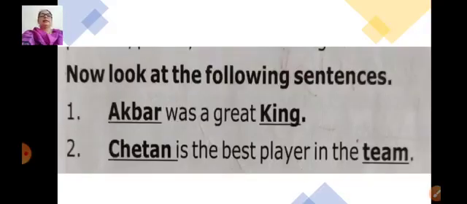Let's see 2 examples. Now look at the following sentences. First, Akbar was a great king. Chetan is the best player in the team. Now in the underlined words, Akbar, Chetan, these are the proper nouns. King is a common noun and team is a collective noun. In all these 2 examples, we have seen the examples of proper nouns, collective noun and common noun. Now what are these nouns?